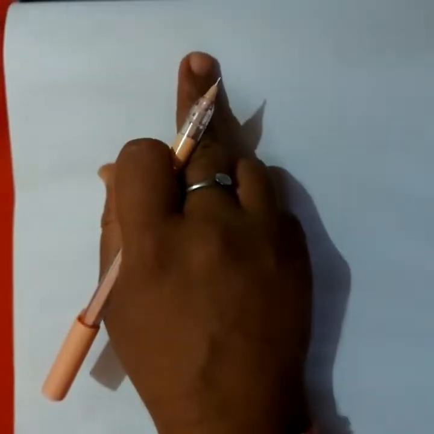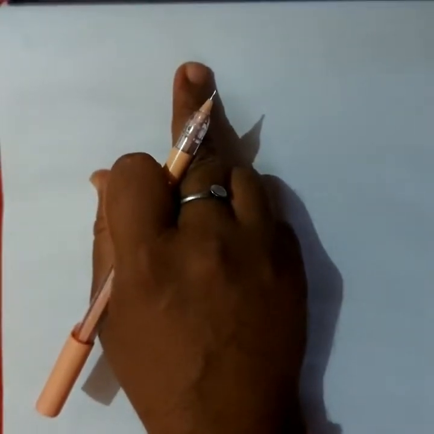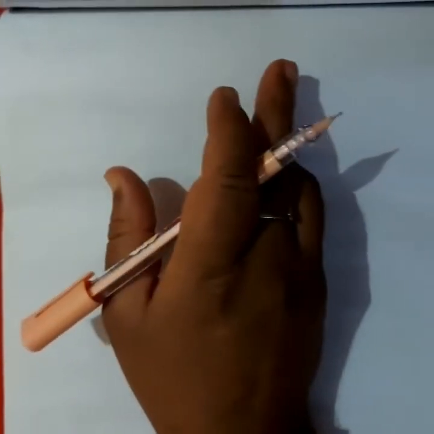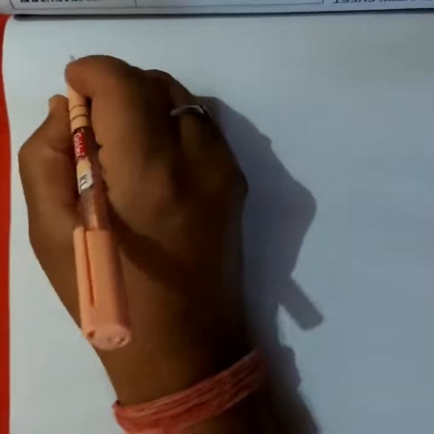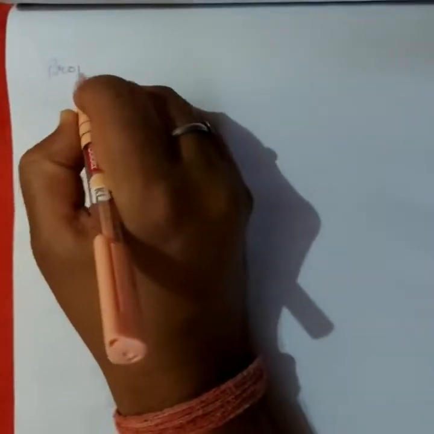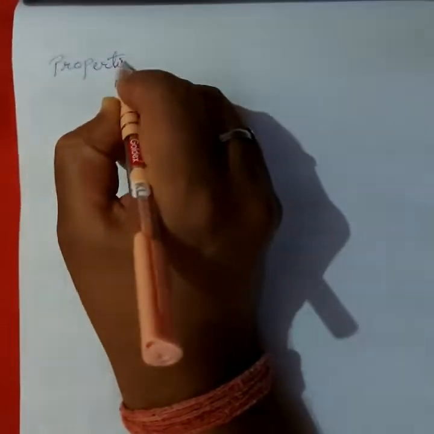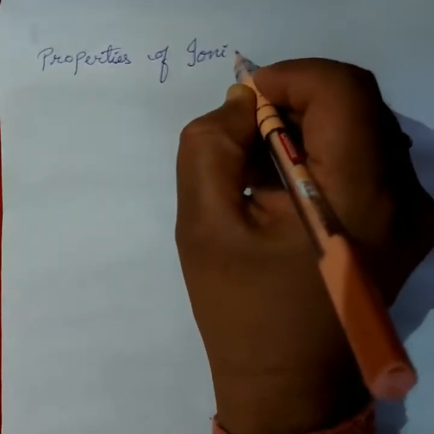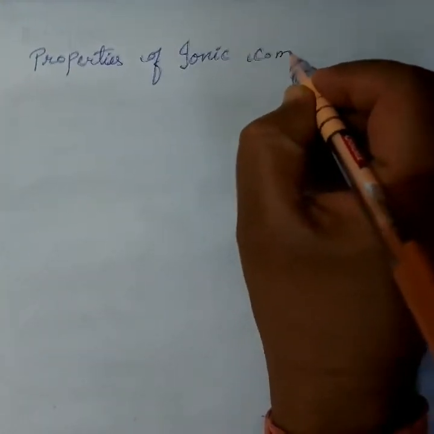In previous classes, we studied what ionic compounds are and the physical and chemical properties of metals and non-metals. Now we study the properties of ionic compounds.